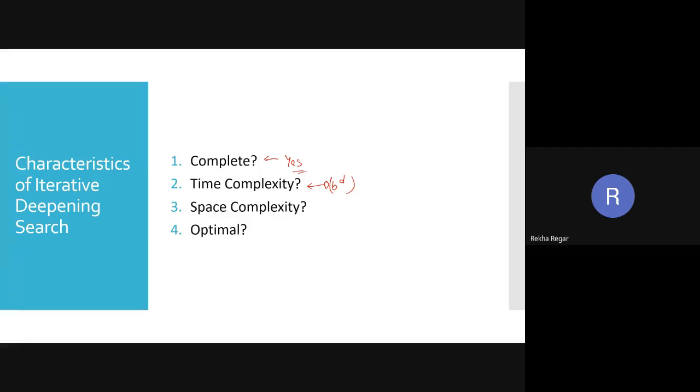Yes, Prapti. Hardik is saying the space complexity is the order of D. Hardik, you can see the space complexity is just similar to whatever the space complexity we have for DFS. And what is the space complexity for DFS? Depth into branching factor. B into D.